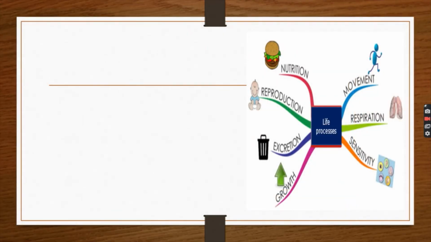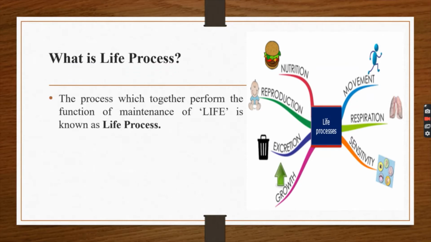Life processes are the maintenance functions that take place even when the organisms are at rest to keep the living organisms alive. The processes which together perform the functions of maintenance of life are also known as life processes. So what are the functions of maintenance of life? The movement, respiration, sensitivity, growth, excretion, reproduction, and nutrition.